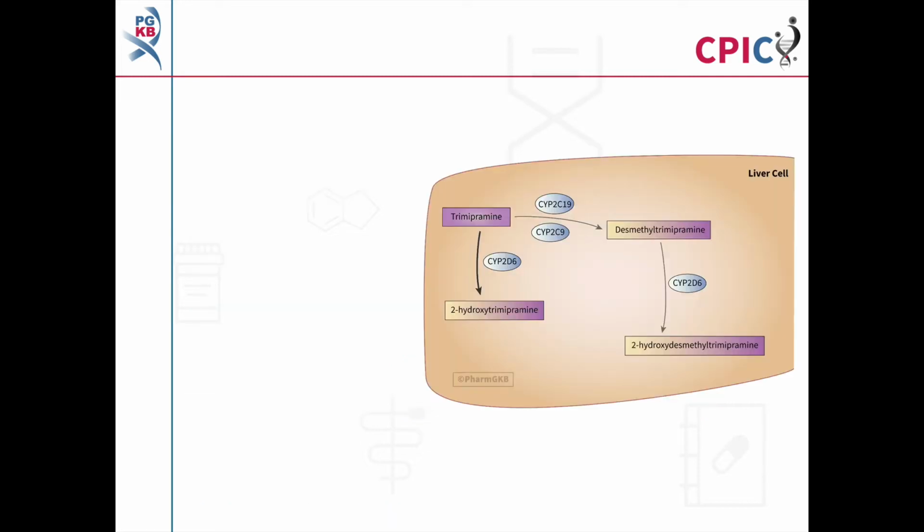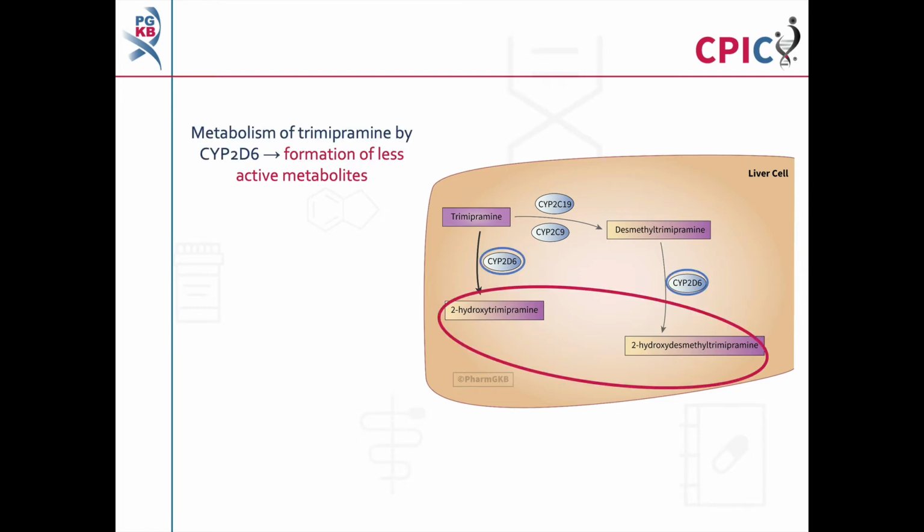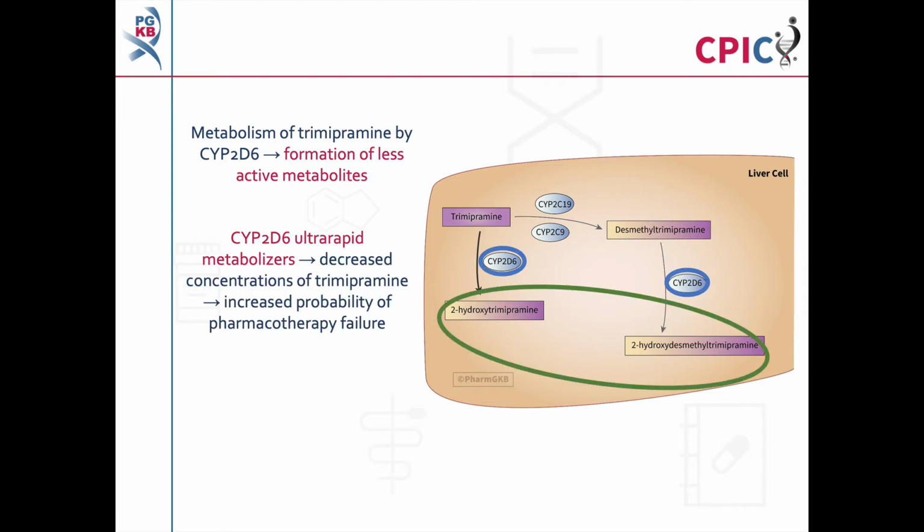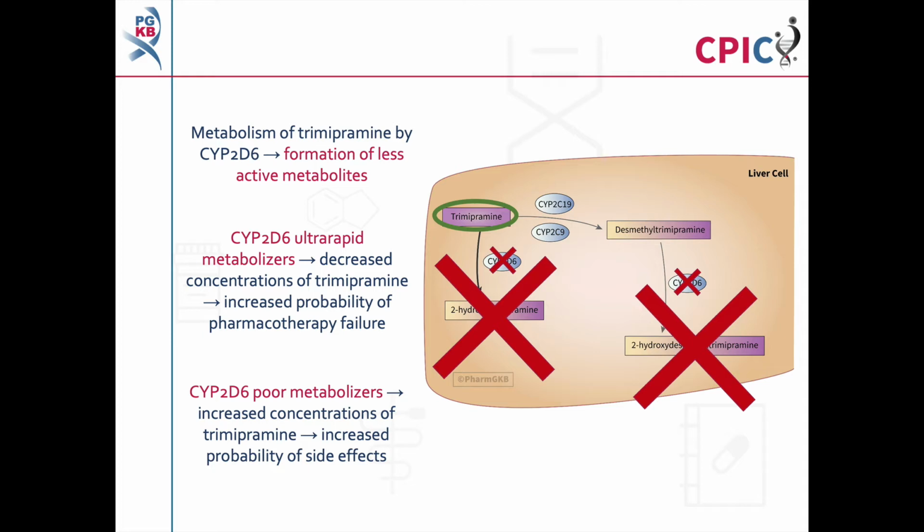Let's move on to look at metabolism of trimipramine by CYP2D6. Trimipramine is metabolized by CYP2D6 to form less active metabolites. In CYP2D6 ultra-rapid metabolizers, metabolism of trimipramine is increased. This reduces the concentrations of trimipramine in the body, which increases the probability of pharmacotherapy failure. In CYP2D6 poor metabolizers, metabolism of trimipramine is reduced. This increases the concentrations of trimipramine in the body, which increases the probability of side effects.